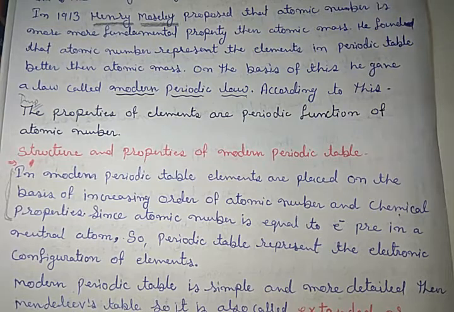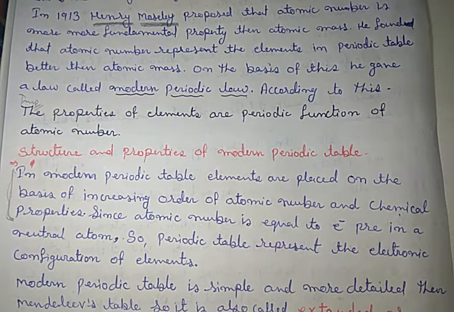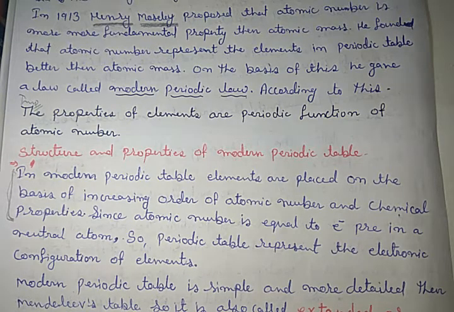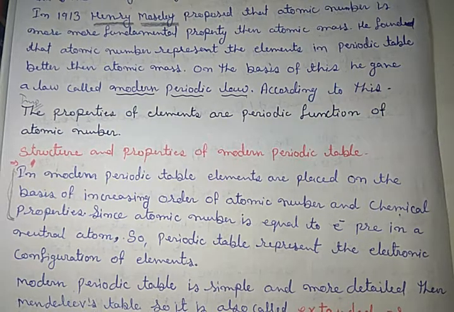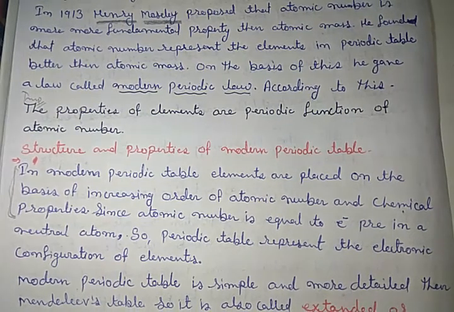Since atomic number is equal to the number of protons, and in a neutral atom protons equal electrons, we can say that atomic number is equal to the electrons present in a neutral atom. So the periodic table, which is based on atomic number, also represents the electronic configuration of elements. Got it?